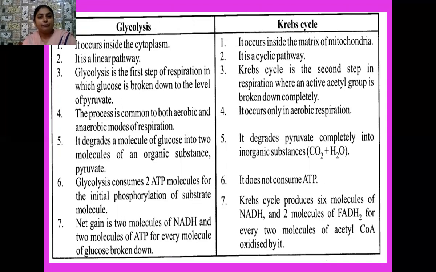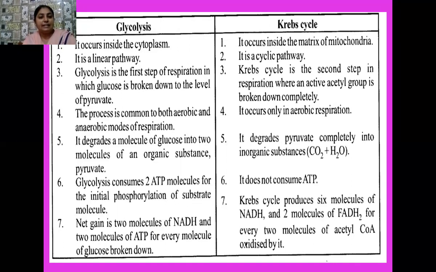So glycolysis is the first step of respiration in which glucose is broken down to form pyruvate, which is a 3-carbon compound. Whereas Krebs cycle is the second step of the respiration, and here an active acetyl group is broken down completely. Fourth point: glycolysis is common to both aerobic and anaerobic modes of respiration, whereas Krebs cycle always occurs in aerobic respiration.